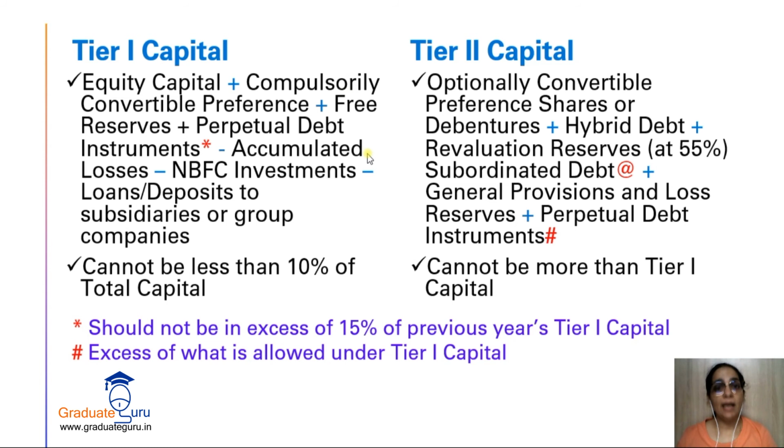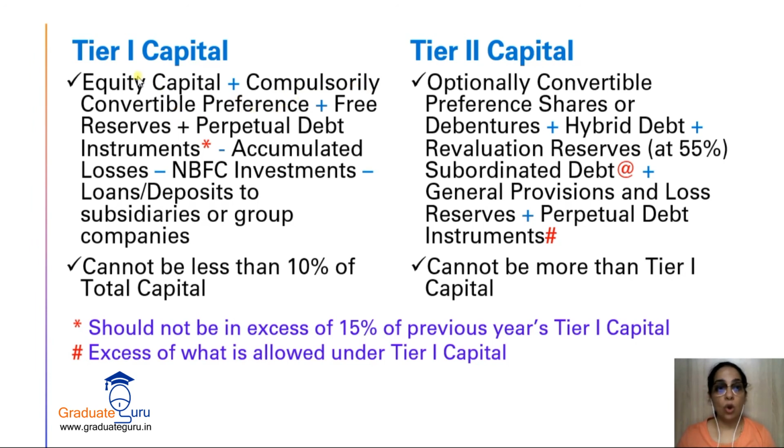so सबसे पहले हमने क्या देखा, that we want total capital funds. और वहां पर दो चीजें ऐड करनी है, tier 1 capital and tier 2 capital. So here I have given you a small formula for tier 1 and tier 2 capital. So tier 1 capital में क्या क्या होगा, equity capital plus compulsorily convertible preference capital.